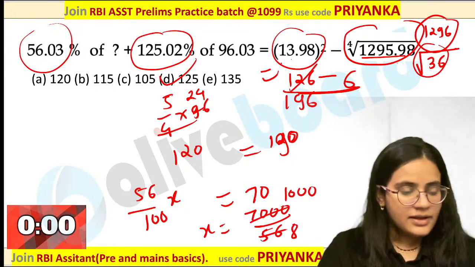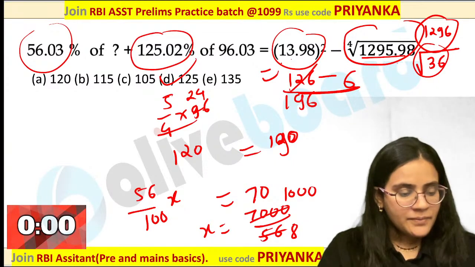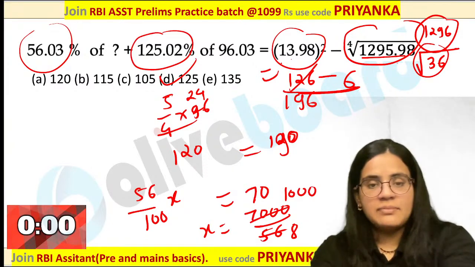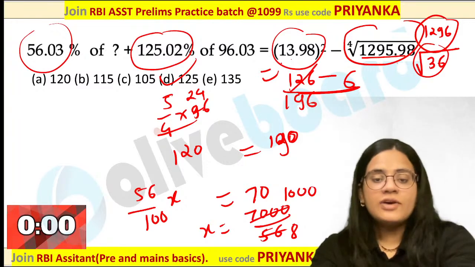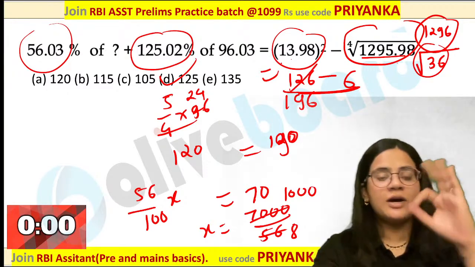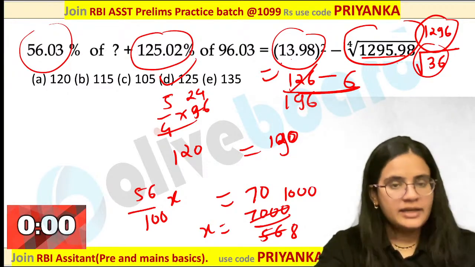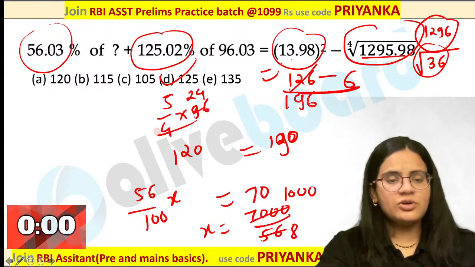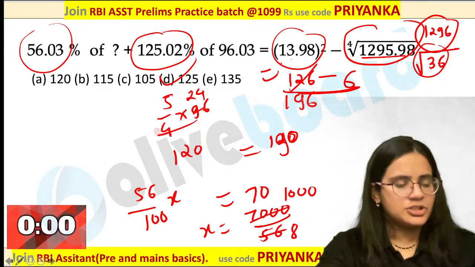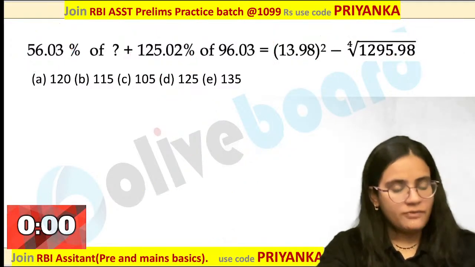Very good, guys. Are you guys following my point? Muskan is saying don't understand, ma'am. So Muskan, when you have to calculate the fourth root over here, first thing you have to do is take the square root of the value. Then again take the square root of that value over here. Okay, especially those who are not getting, please pay attention over here. I can see many of you are not getting it.